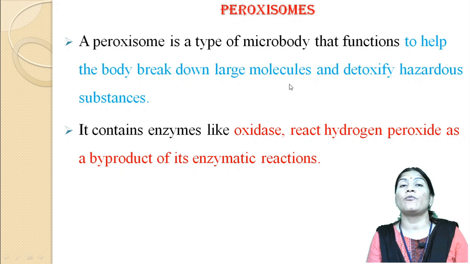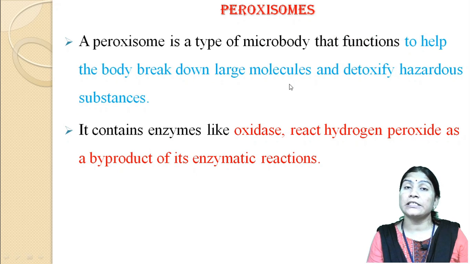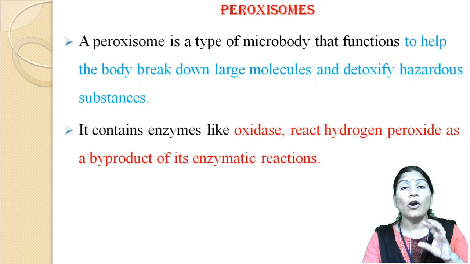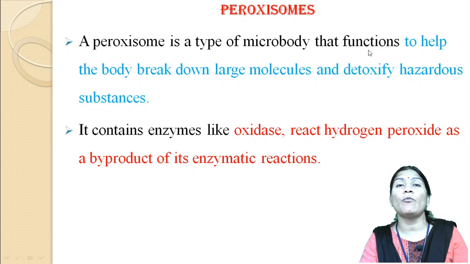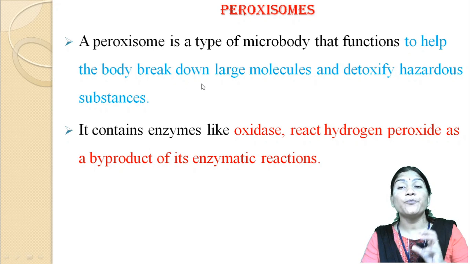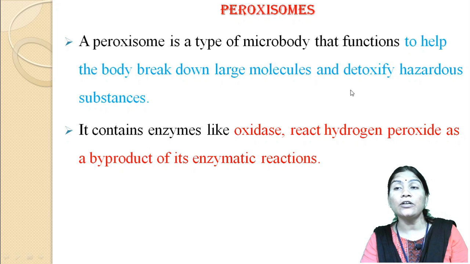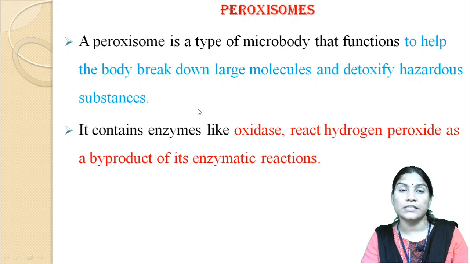The first microbody we learn about is the peroxisome. Peroxisome is a type of microbody that helps the body break down larger molecules and detoxify hazardous substances.